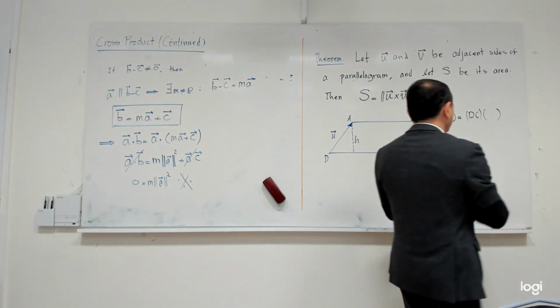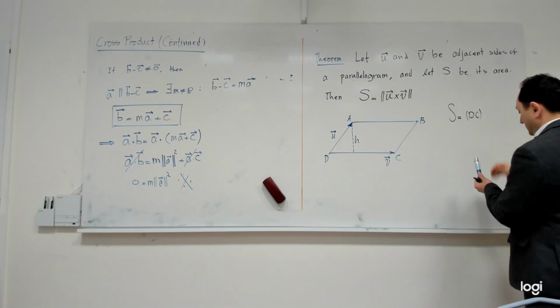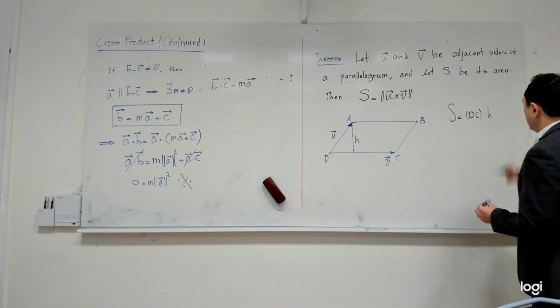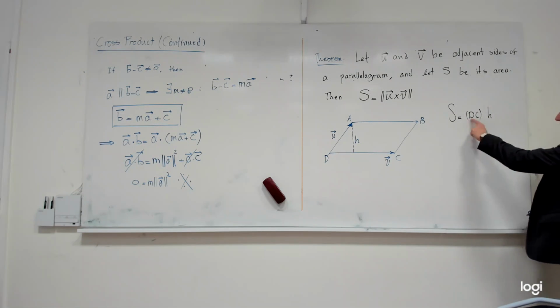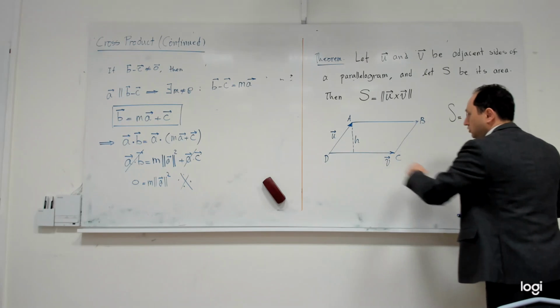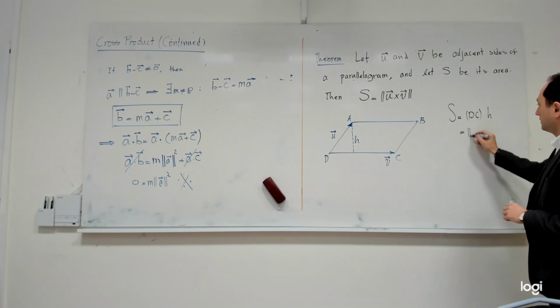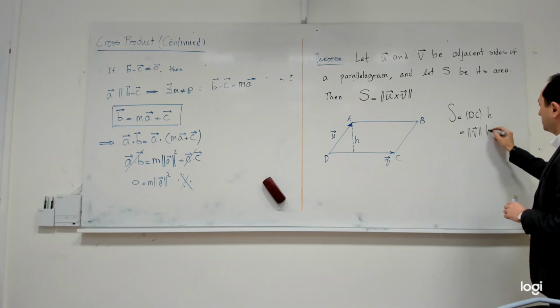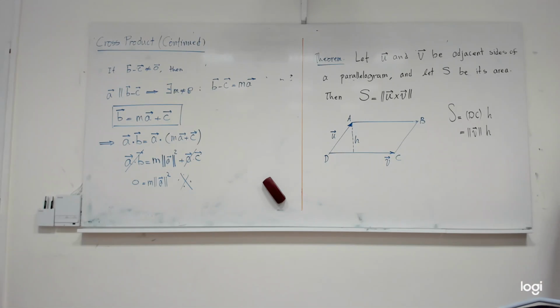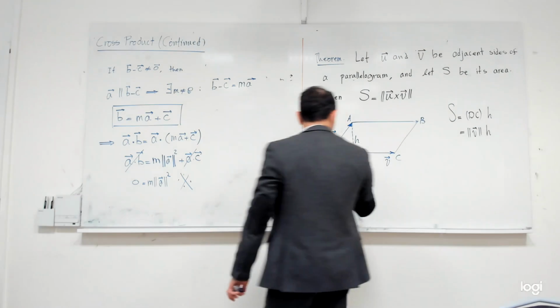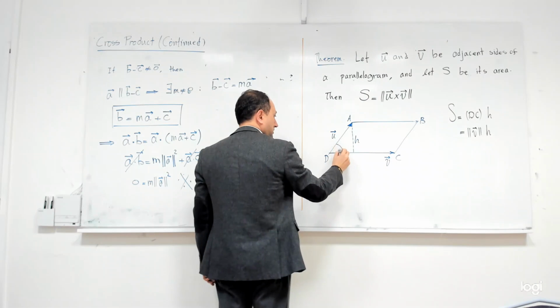But of course, DC is the norm of vector V multiplied by the height. Okay, now let me consider the angle between these two vectors to be theta.